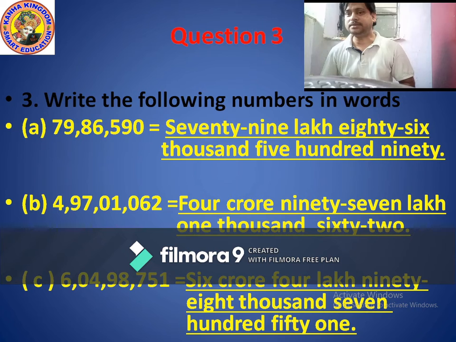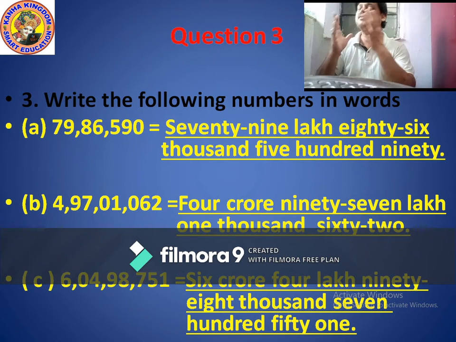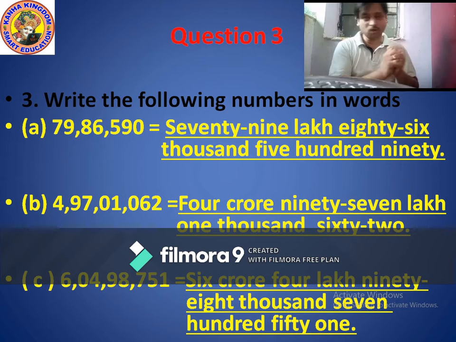So how many commas? Correct, 3 commas. In these 3 commas, how many periods come? Correct, 4 periods. Which are they? Ones period, thousands period, and then lakhs period and crores period.